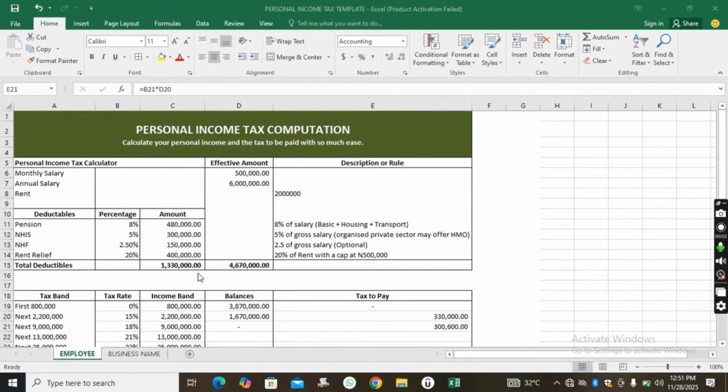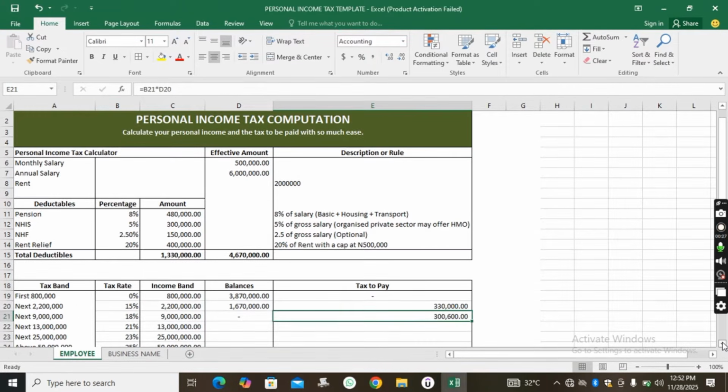Let's go. So now we are in our Microsoft Excel, and as you can see, I have built out a very beautiful and wonderful personal income tax computation template. Now, this template is very robust and very unique, and you can see the breakdown that I have here.